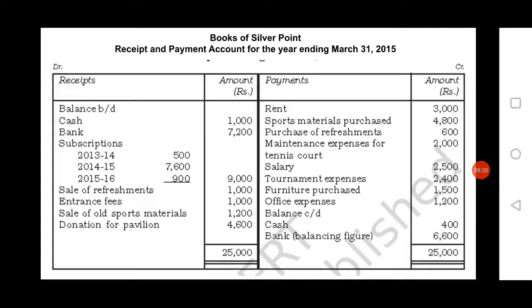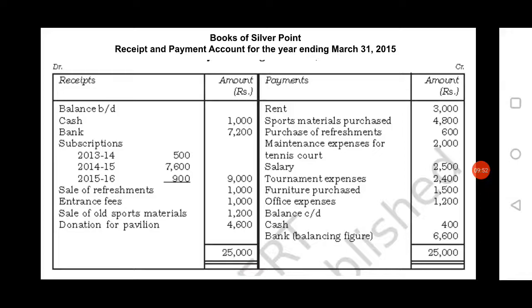Therefore, you have to calculate the total of both sides. Then you have to find which side is more. Then from that balance you have to deduct the opposite side items. Here in this problem, debit side, that is receipt side, is more. Here 25,000 total. From this 25,000 you have to deduct all the items which are given in the credit side.